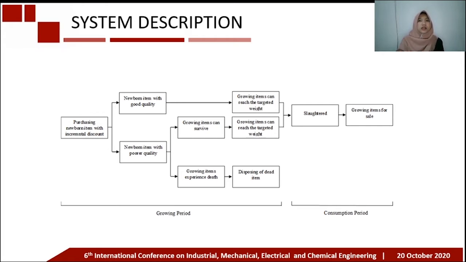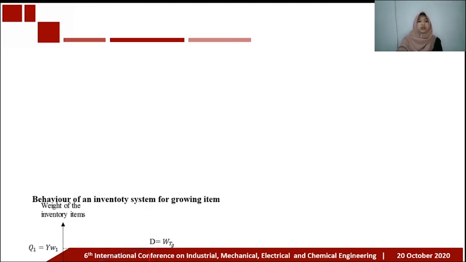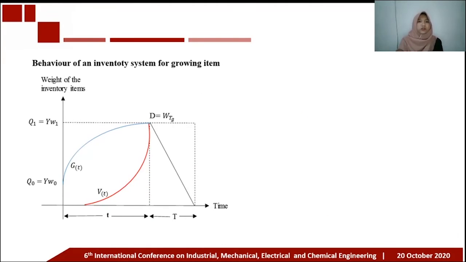After reaching the target weight, the growing items are slaughtered and sold. During the consumption period, the amount of supply will continue to decrease until it reaches zero at the end of the cycle. And next, the inventory system characteristics for growing items are depicted in the following graph.